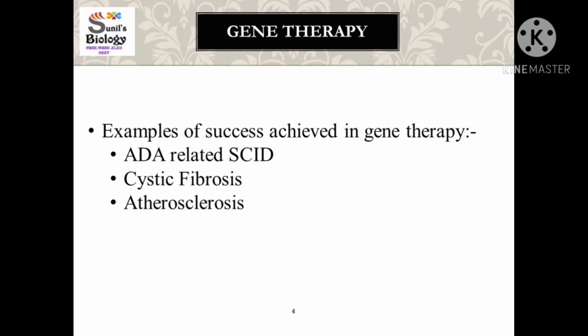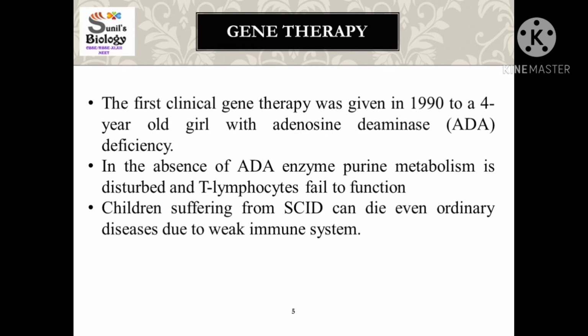But in our syllabus we have the study of SCID, how severe combined immunodeficiency syndrome was treated in a 4-year-old girl. So remember, gene therapy was first successfully done in a 4-year-old girl who was facing the problem of adenosine deaminase deficiency.